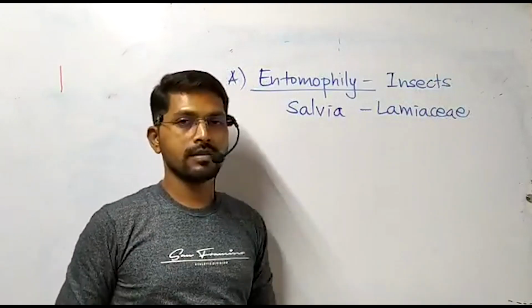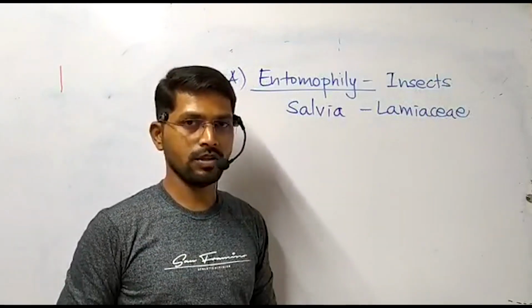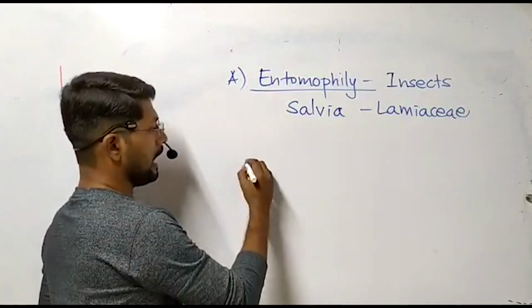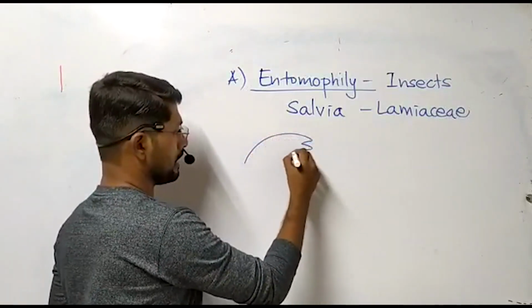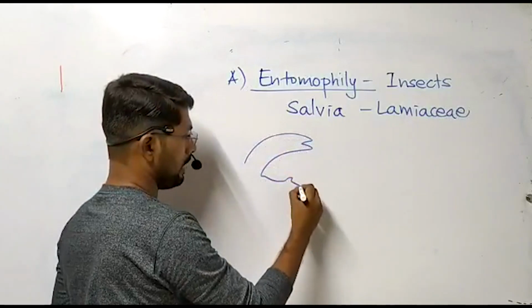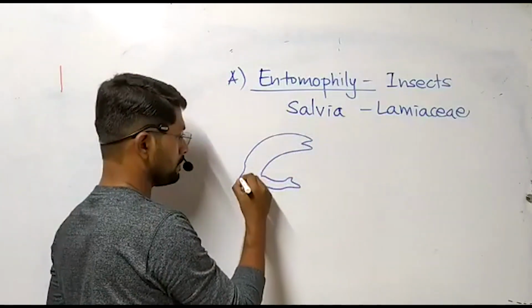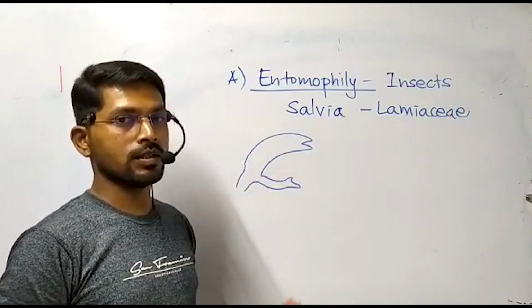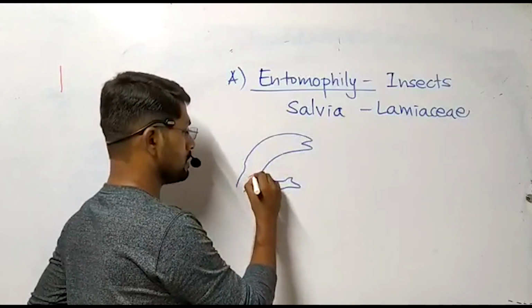And Lamiaceae flowers are having a very peculiar characteristic feature. They are having a bilabiate corolla, bilabiate flower. It is having two leaves. The structure of flower is like this. This is leaf number 1, and this is leaf number 2. So bilabiate corolla is there. Arrangement of reproductive structure is very peculiar, and it is like this.